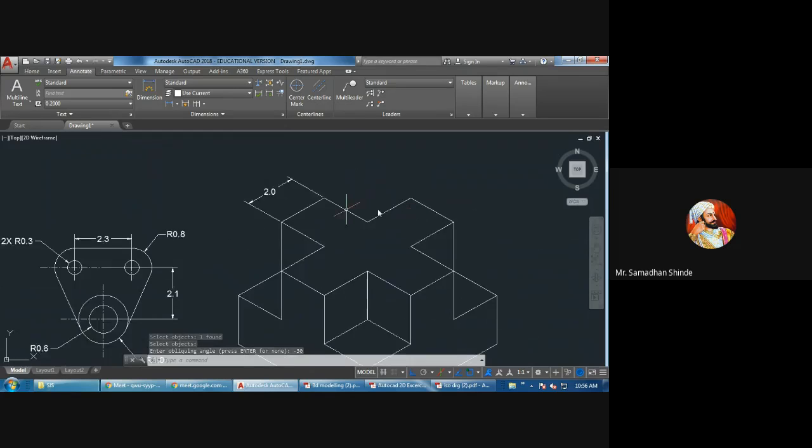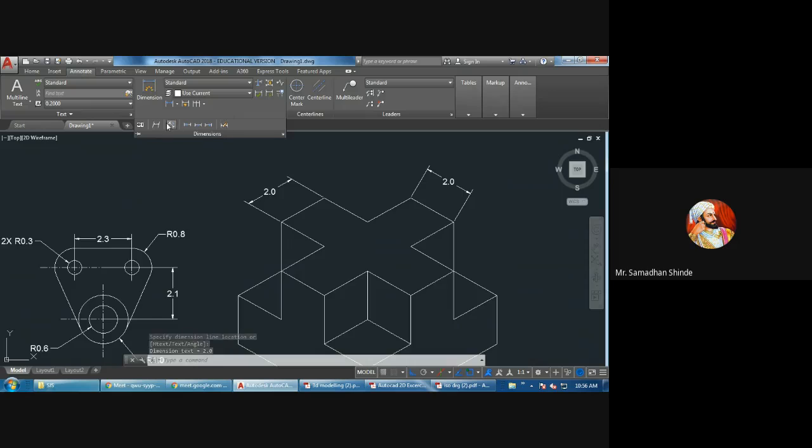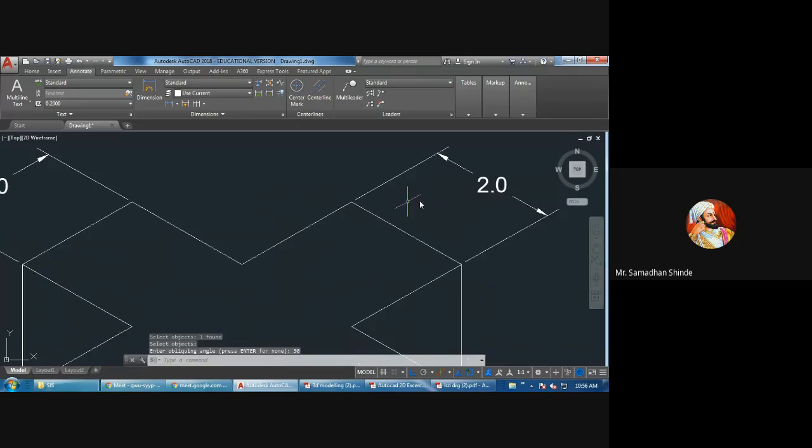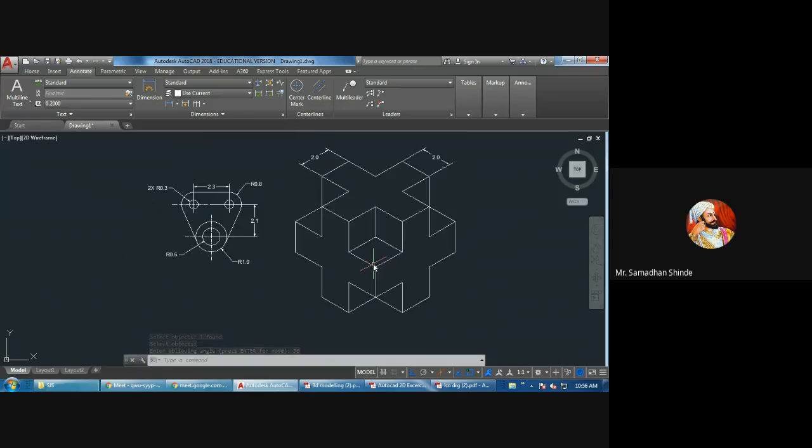Similarly here also you can give this to this. Again you can go to annotate, dimension, oblique, select object, enter, maybe minus 30 or plus 30. Either one will fit. Select object, enter, 30. Like this, parallel. So I will not waste time here. Like this. So this is the object.